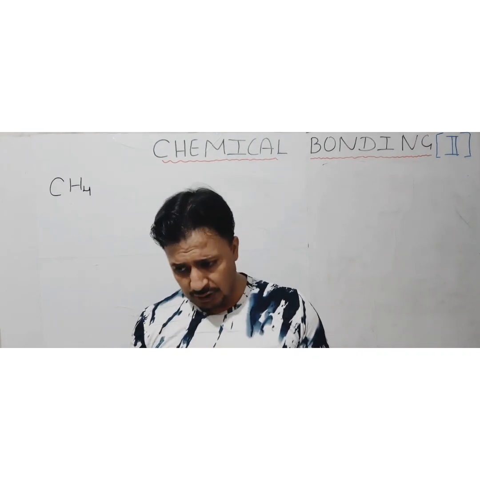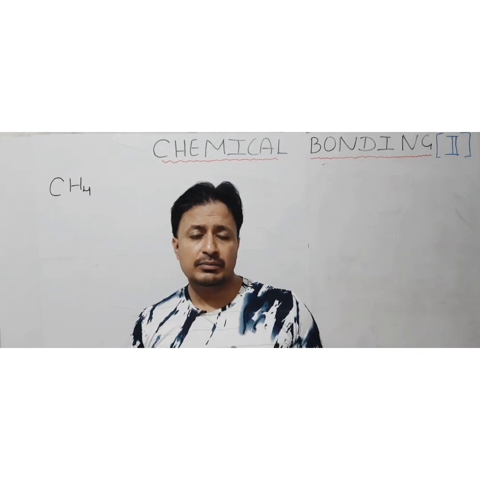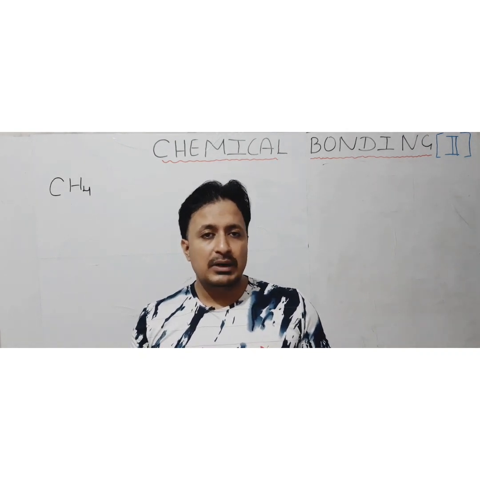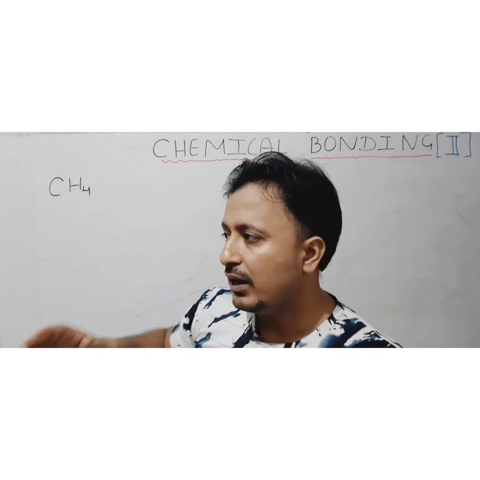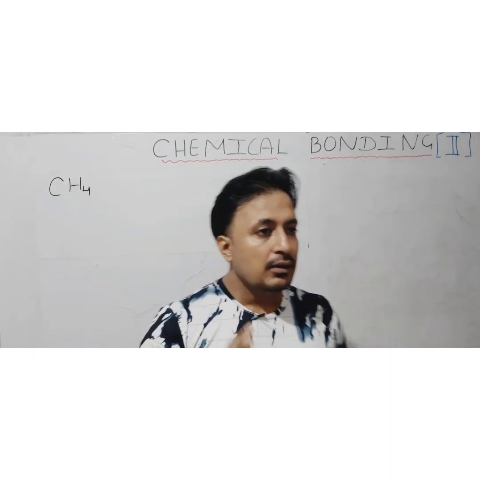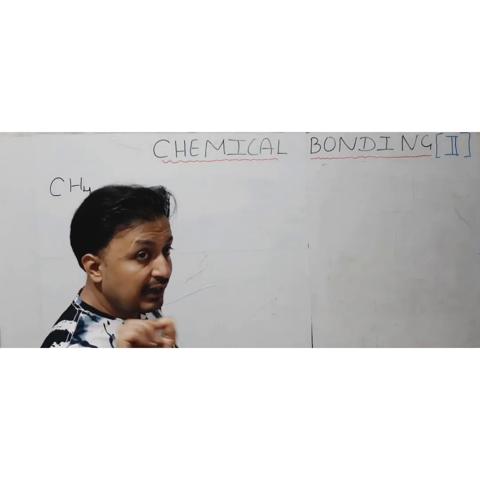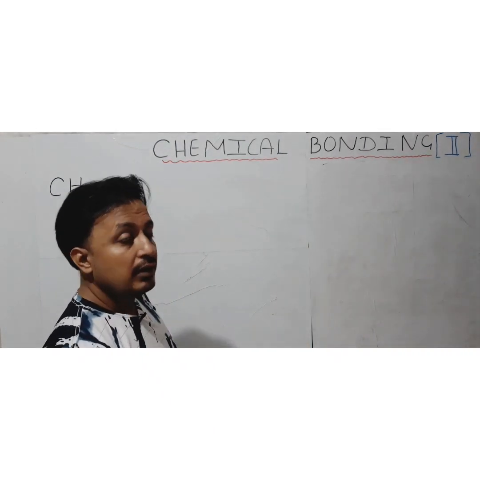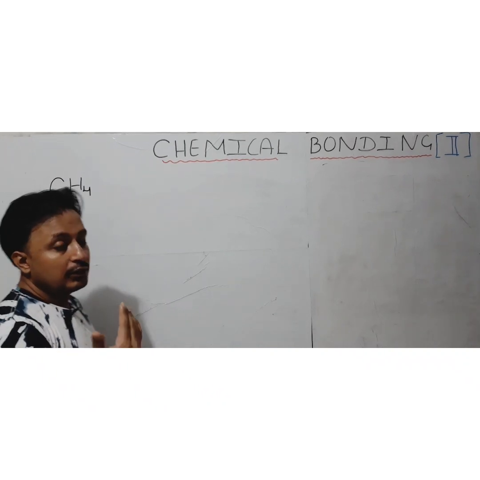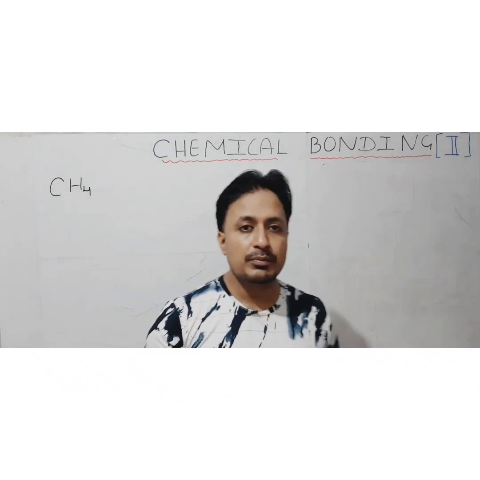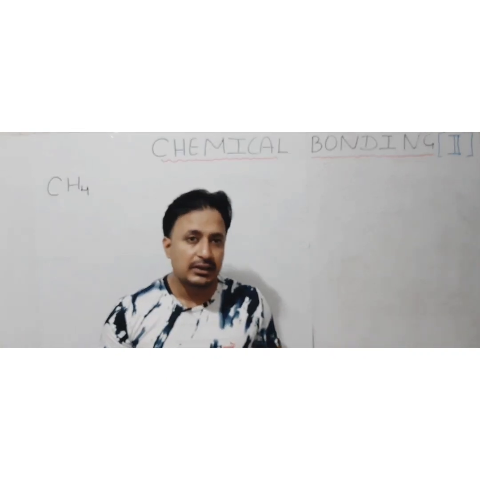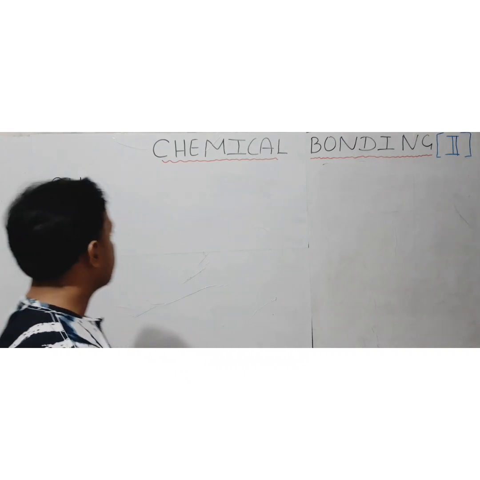If two elements are of the same type, they can be placed anywhere. But if the elements are of different types, which element should be kept at the center? The element which is less electronegative as compared to the other is going to be kept at the center. And which is less electronegative, you can go through the periodic properties. I made one video on that, so you can click on the I button and check it.